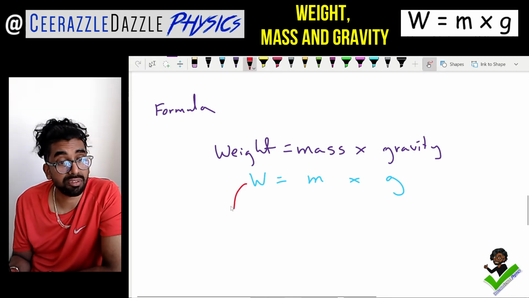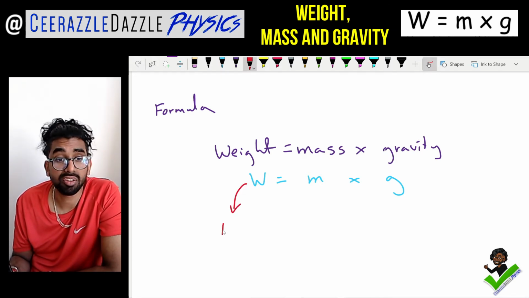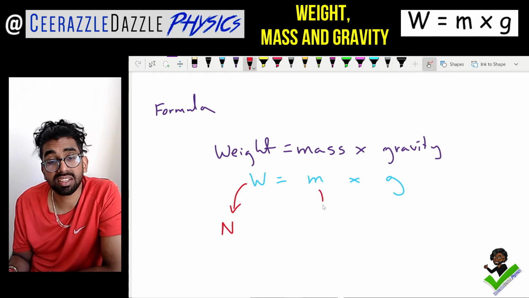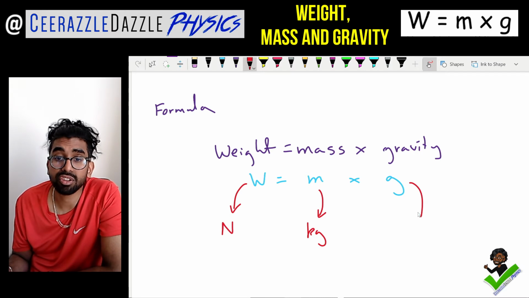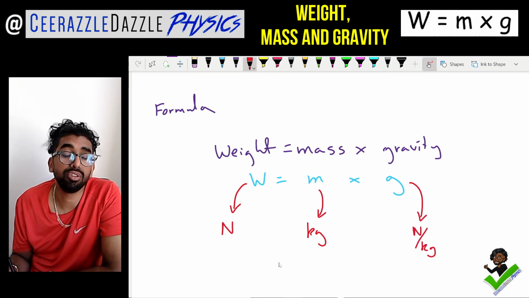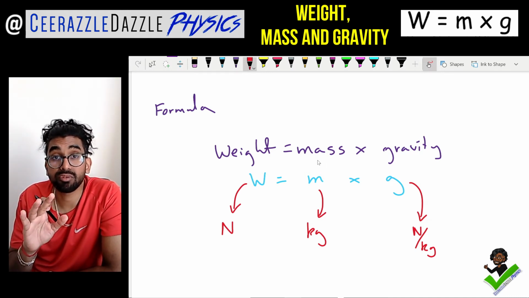The weight is a force, so therefore it's measured in newtons. Mass is measured in kilograms. And last of all, we have the gravitational field strength, which is newtons per kilogram, guys. So newtons per kilogram, those are our units over here. Okay, guys, so now we've got this formula into our heads.